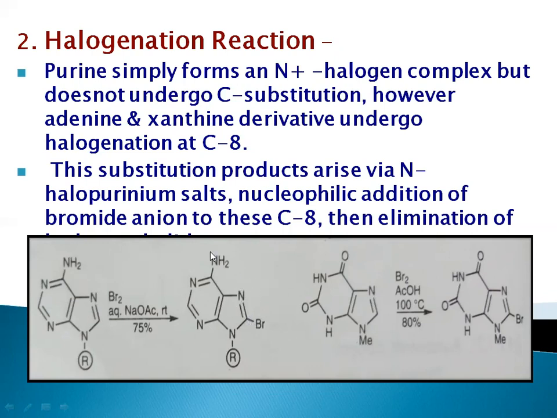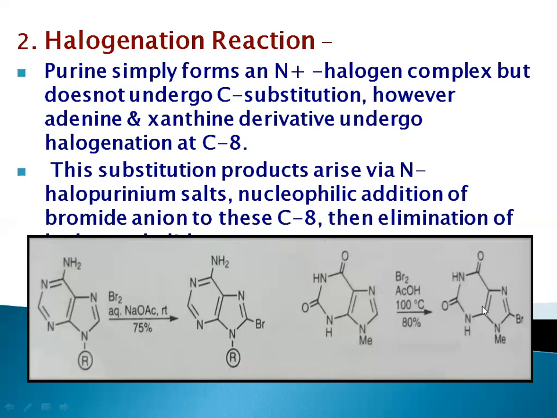It will not attack on the nitrogen, but in purine the halogenation takes place at a nitrogen. Adenine and xanthine, halogenation will take place at the carbon 8. After that, the substitutions arise via N-halopurinium salt. After that, nucleophilic addition of bromide ion to this C8, then elimination of the compound, and finally we will get our product.